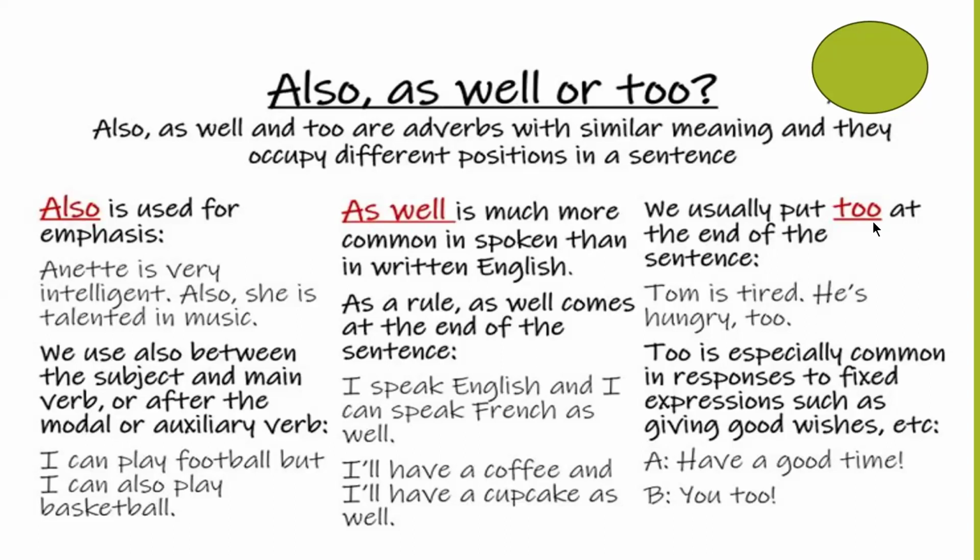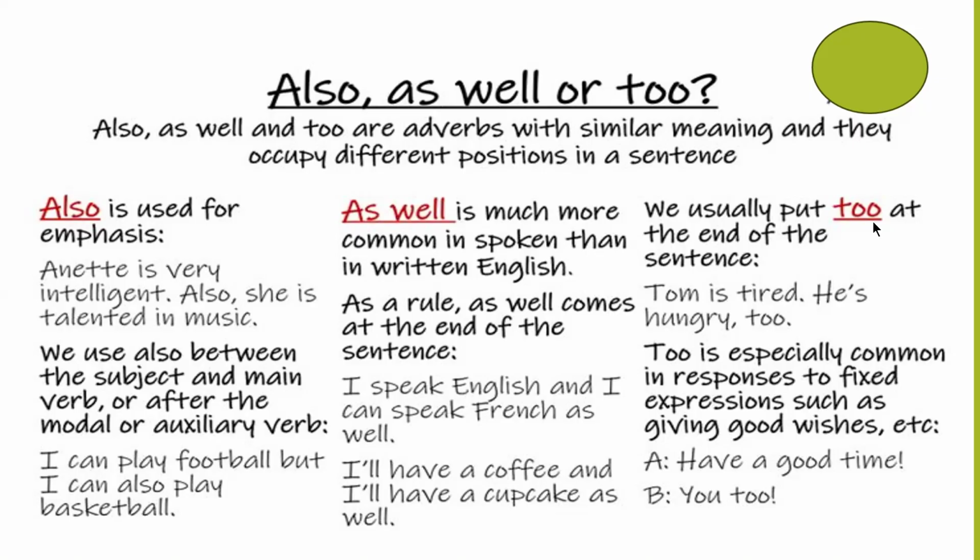Also is used for emphasis. If you're emphasizing something, you have to use it in a sentence. And it is used in writing, in formal English. An example is given: Anita is very intelligent and also, comma, she is talented in music. So it is emphasizing that she is talented in music.